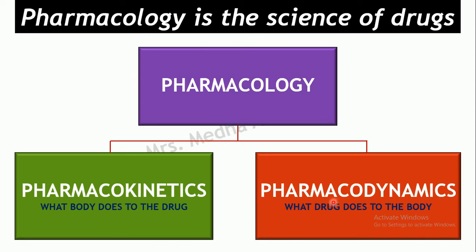And the next aspect of pharmacology is pharmacodynamics. Pharmacodynamics means what the drug does to the body. Now your drug is entering the body, so it will obviously make some alterations.